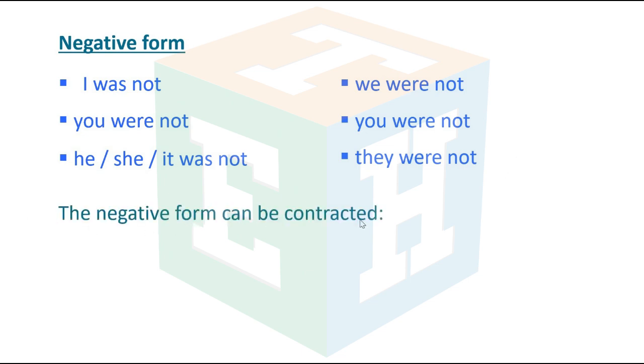The negative form can be contracted. Was not, wasn't. Were not, weren't.